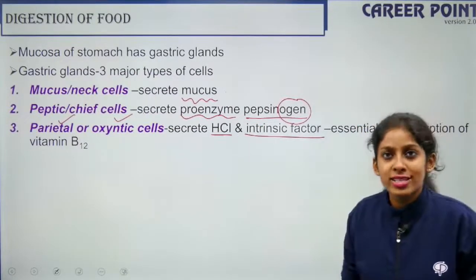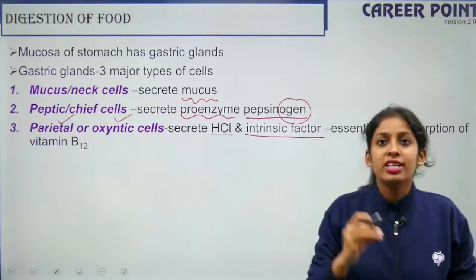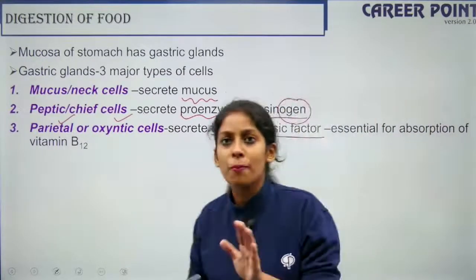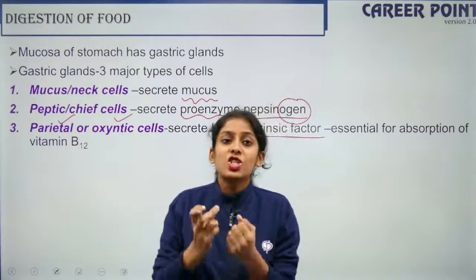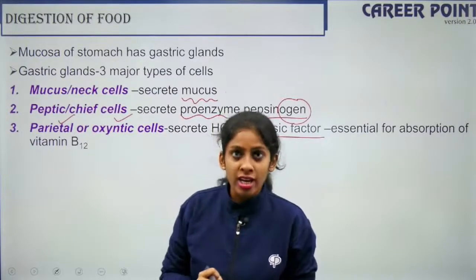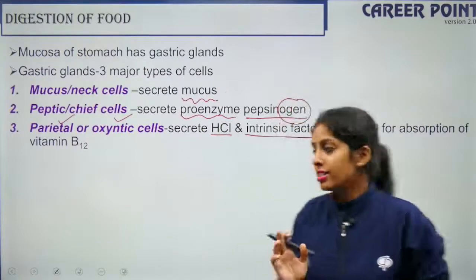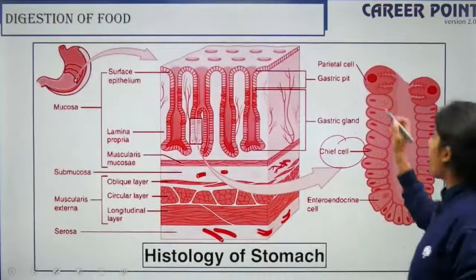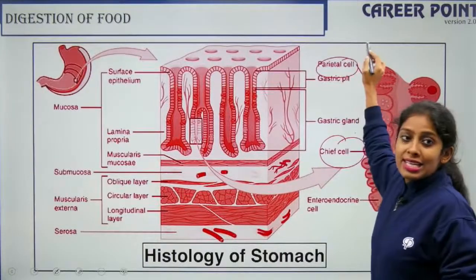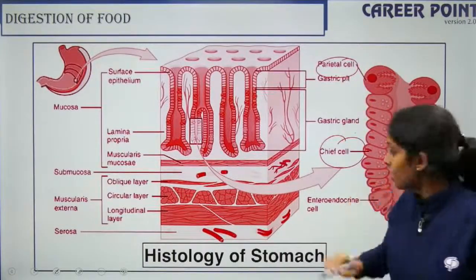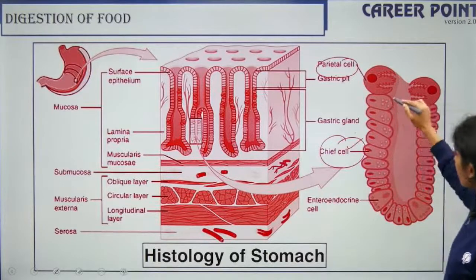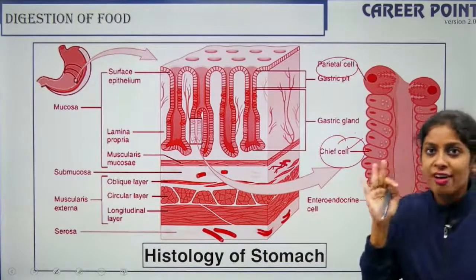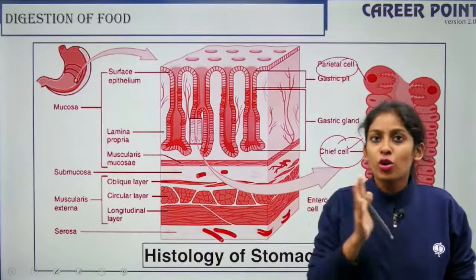So what is intrinsic factor? Intrinsic factor is used in the absorption of certain vitamins. Once the components of your food are broken down, they have to be absorbed by the body, right? So that is why your intrinsic factor is utilized. Okay, fine. Now let's look into the figure. You have your parietal cell, which is also known as oxyntic cell. You have your chief cell and you have your mucus cell here, which secretes your mucus. So we have 3 cells, and we know the role of the 3 cells.